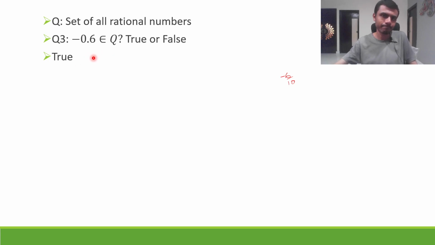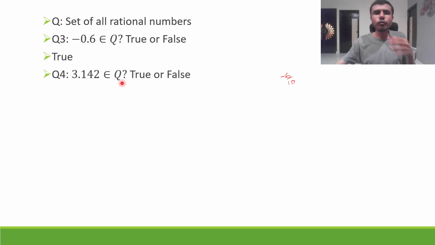Next, 3.142 belongs to rational numbers, true or false? It's true, because you can write it as 3142 divided by 1000, p by q form. So it is a rational number.